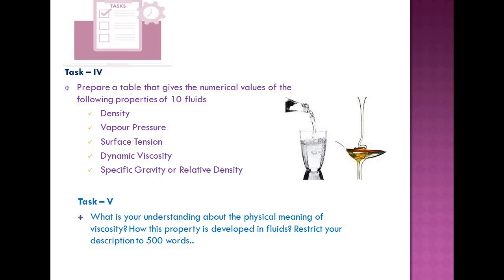This will give you a comparative picture of these properties for different fluids. You should compare water with other fluids in terms of these properties, and then you will get a better picture. You can include air also in the analysis.